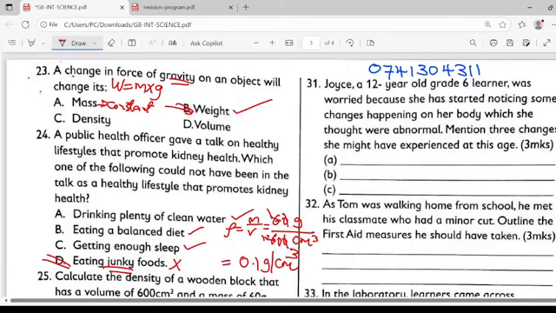So, one, growth of pubic hair. Broadening of hips is another physical change in girls.